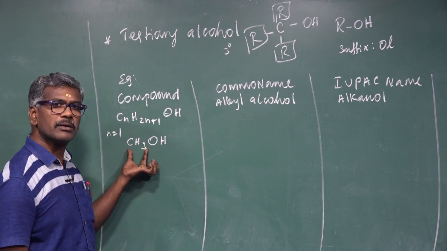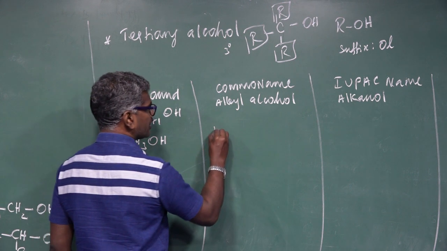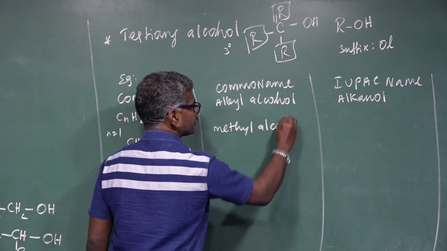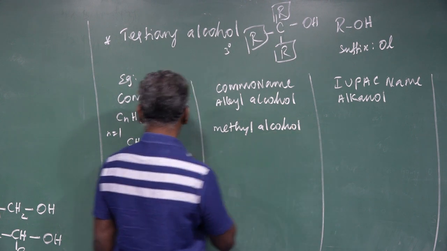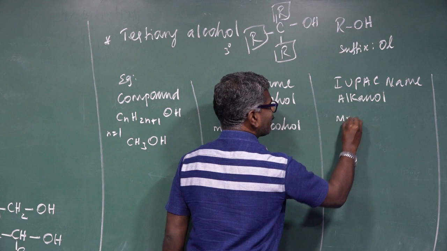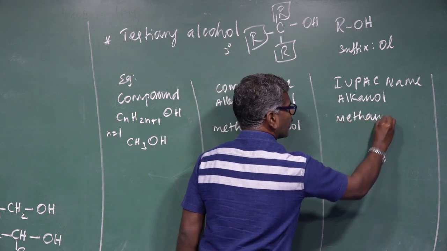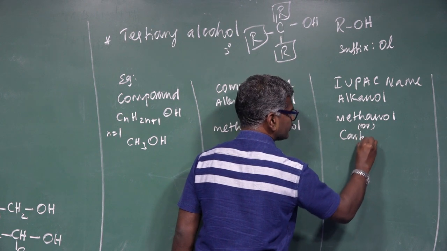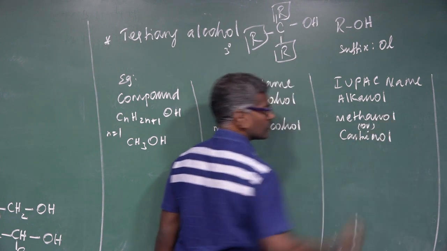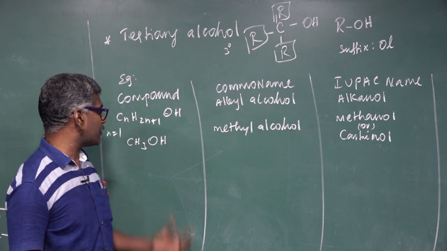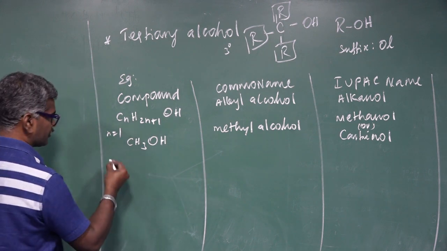Here only one carbon, so the name is methyl alcohol. IUPAC name: one carbon, so methanol, or carbinol, because most organic compound names can be derived from methanol.